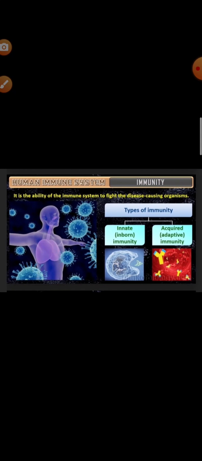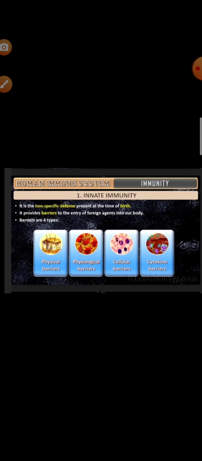Now we will know about immunity. What is immunity? Immunity is the ability of an organism to resist or defend itself from the development of any disease. Immunity can be of two types. One is innate immunity, another is acquired immunity. Innate immunity is the inborn immunity, and acquired immunity is the adaptive immunity, which is not directly from birth.